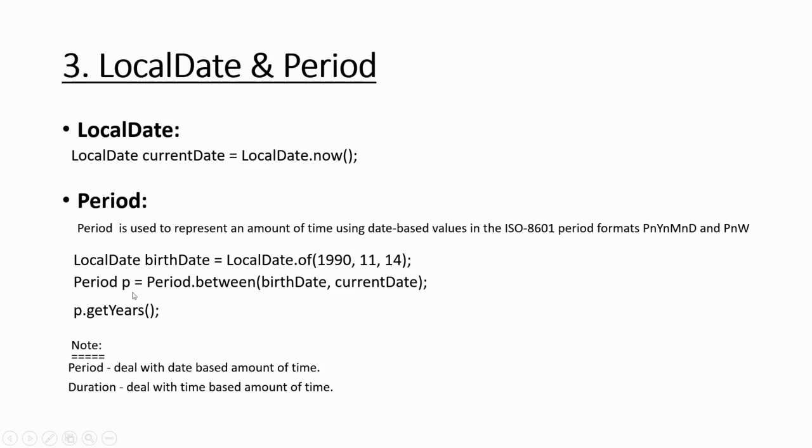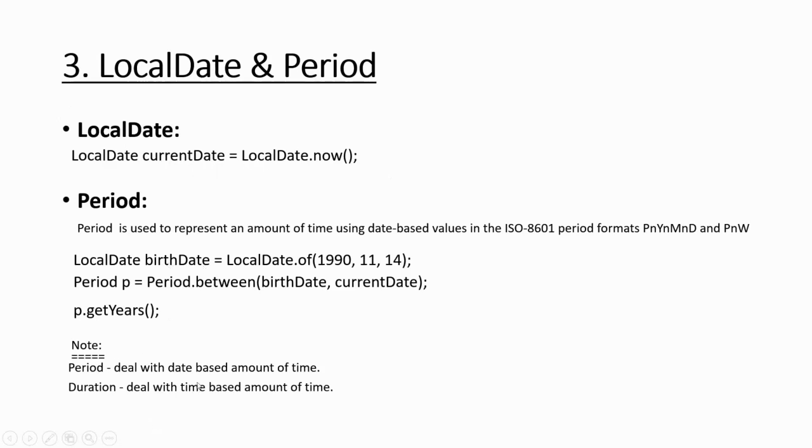So period is the time between these two dates. So Period.between the birth date and the current date. This is Period p, and if you call getYears, you will get your age, which is the number of years between the current date and the birth date.